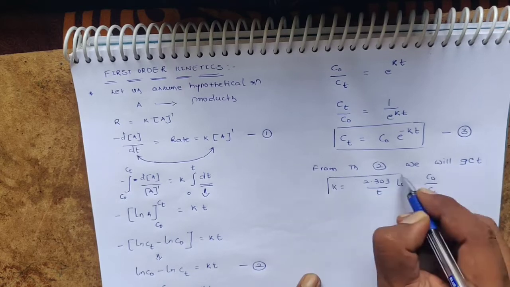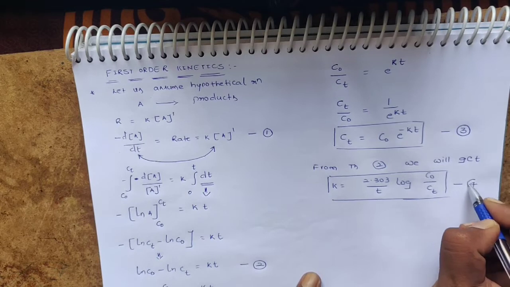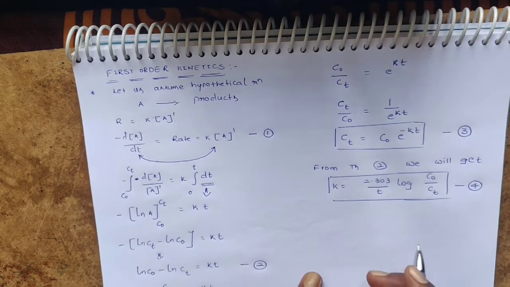Consider this one as the fourth equation.